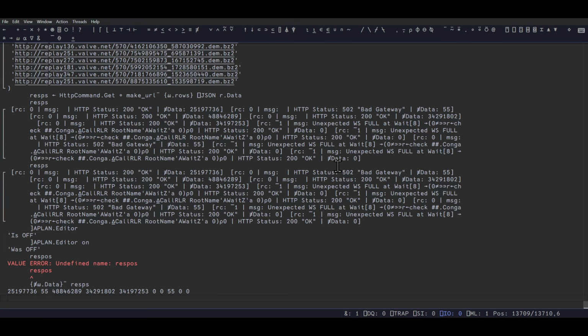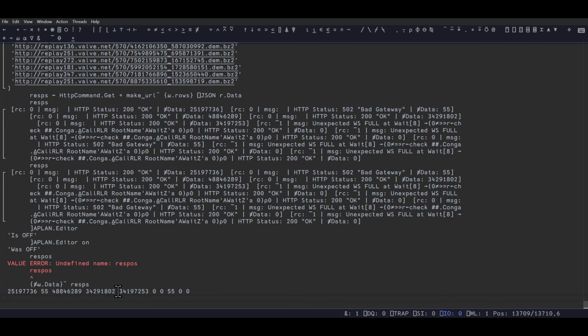Oh. Okay, so I did get rate limited maybe on some of them. Oh, here. Oh no. Unexpected workspace full. Huh. That's an interesting issue. Maybe because I'm unlicensed or something? That there's a workspace limit? I think I recall Adam saying something about that being a problem. Either way, we've got our binaries.